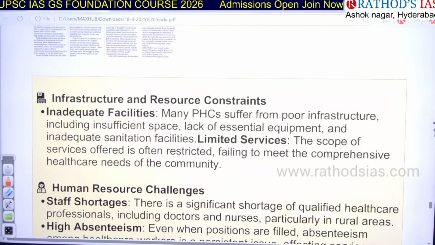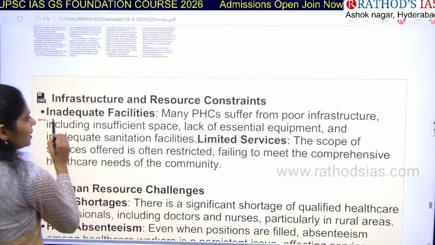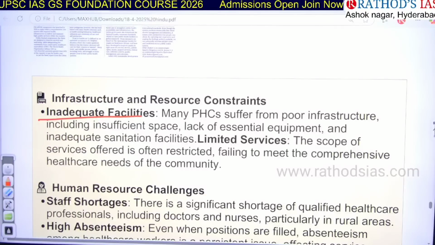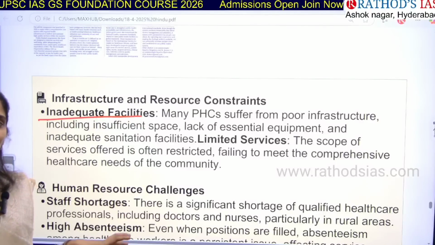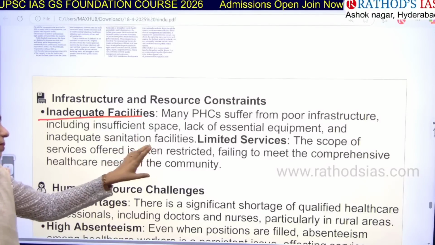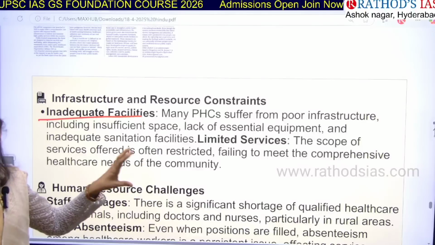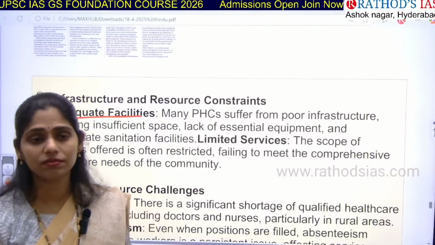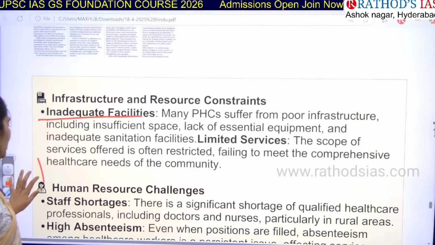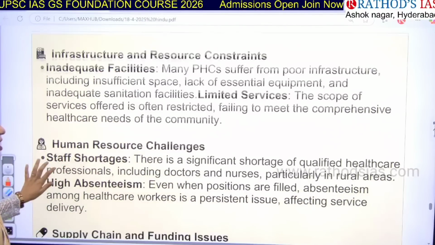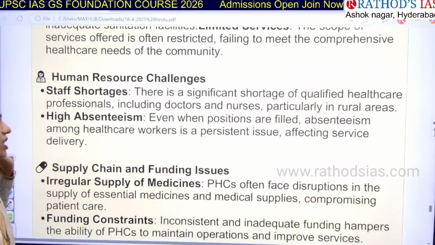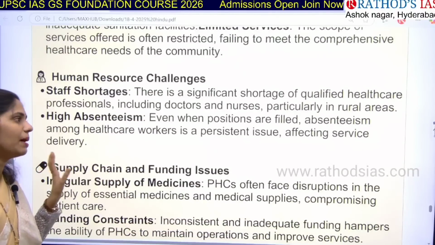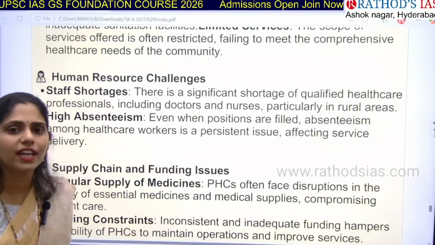system. I wrote it clearly. So the first one is inadequate facilities. We don't have proper infrastructure, sufficient space, or essential equipment to do anything, and even sanitation will not be there properly. The second problem is limited services. They will only provide first aid like things, but they will not do surgeries. And here there is also a shortage of staff. Qualified healthcare professionals will not be available, for example doctors, nurses, especially in rural areas.